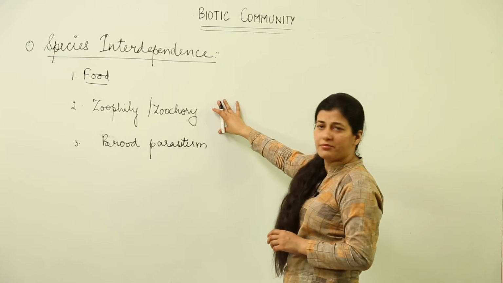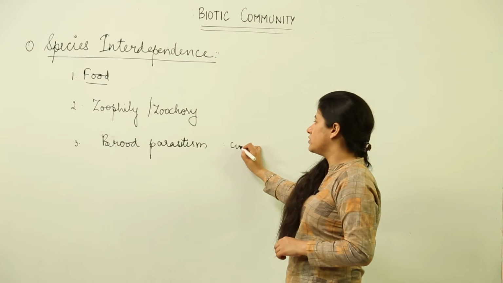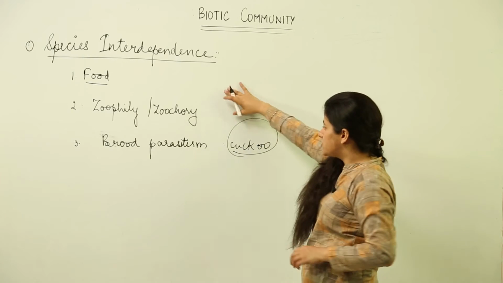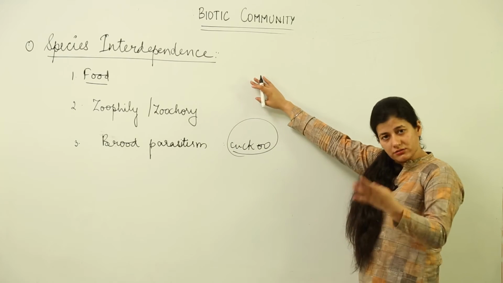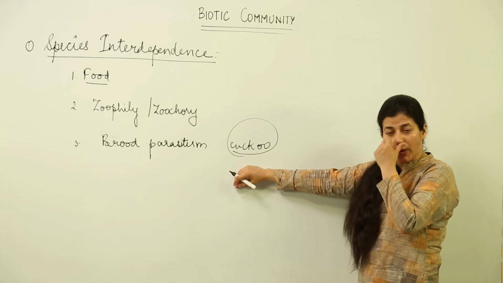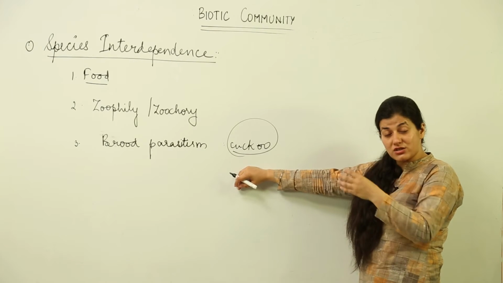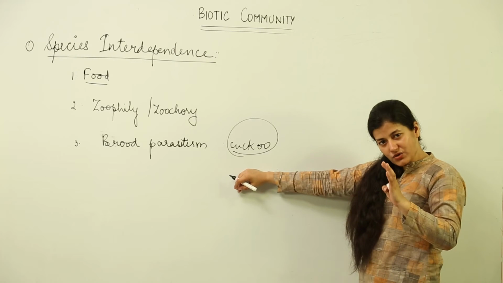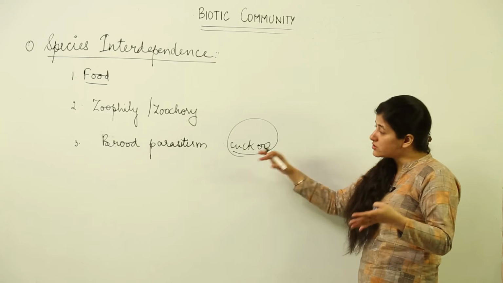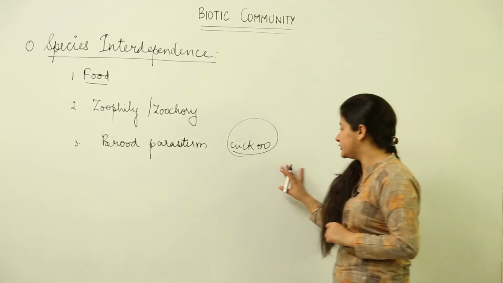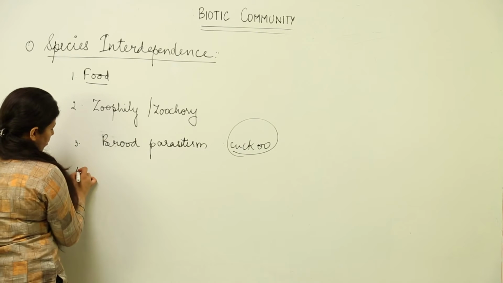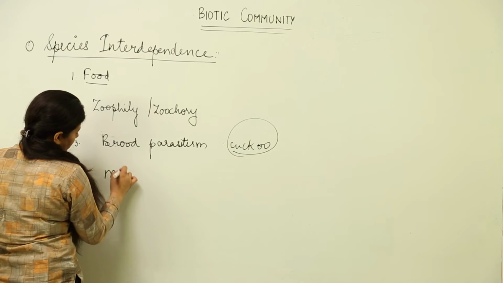I am not giving the examples over here because we have special chapters dedicated to these two topics, and food is covered previously already. The cuckoo depends on the nest of the crow. So, they are interdependent. The cuckoo is not going to complete its reproductive cycle if it does not depend on the nest of the crow.